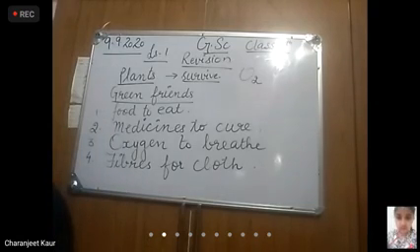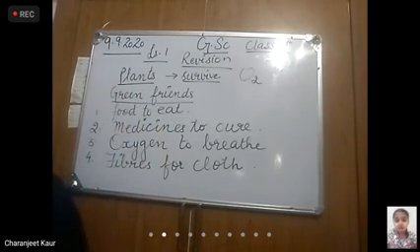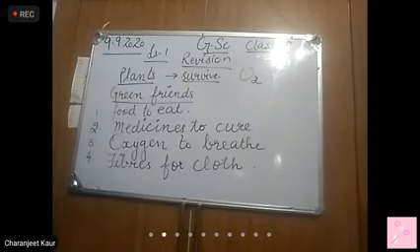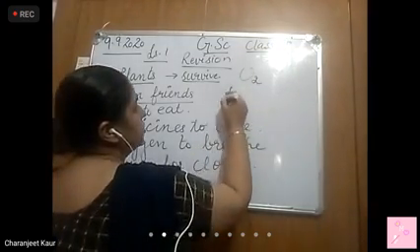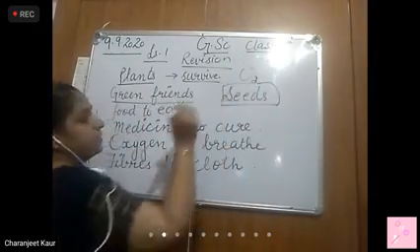After this, now the question arises, from where do these plants arise? How can we grow new plants? Bache, most of the plants, they produce a large number of seeds.